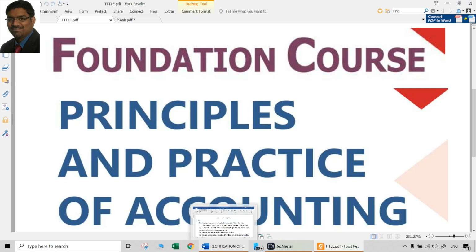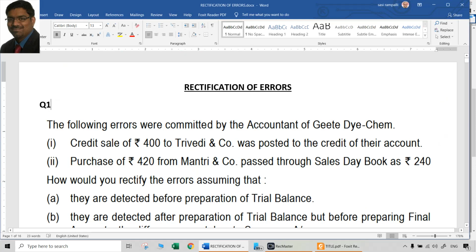We will also solve some of the past examination questions and the questions given in the revision test papers of ICAI to understand how rectification of errors can actually be done.